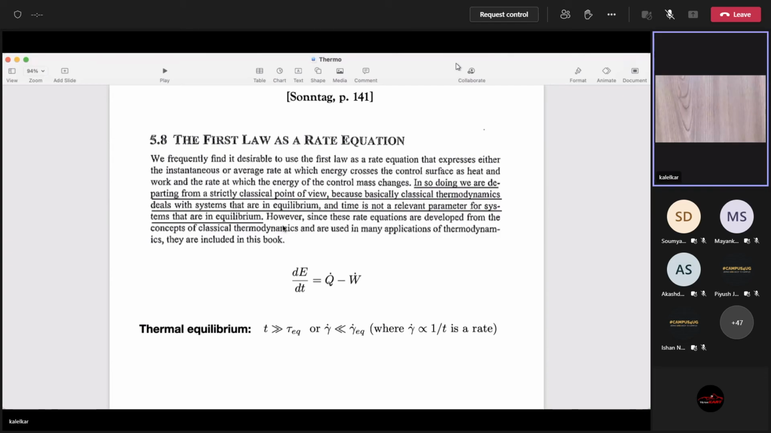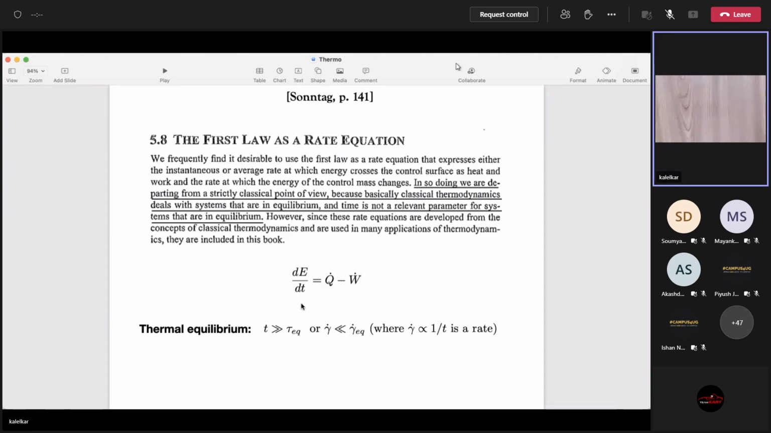But what is the logic given by Sontag? However, since these rate equations are developed from the concepts of classical thermodynamics and used in many applications of thermodynamics, they are included in this book. Right? That's utterly stupid. That's like saying everybody is copying in the tests, so I will also copy in the test. Is that logic meaningful, or is that logic faulty? Okay, it is completely pointless logic here.